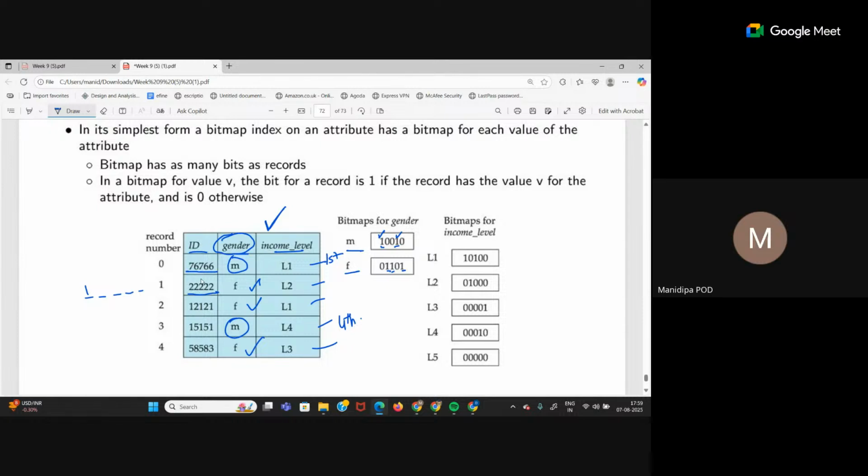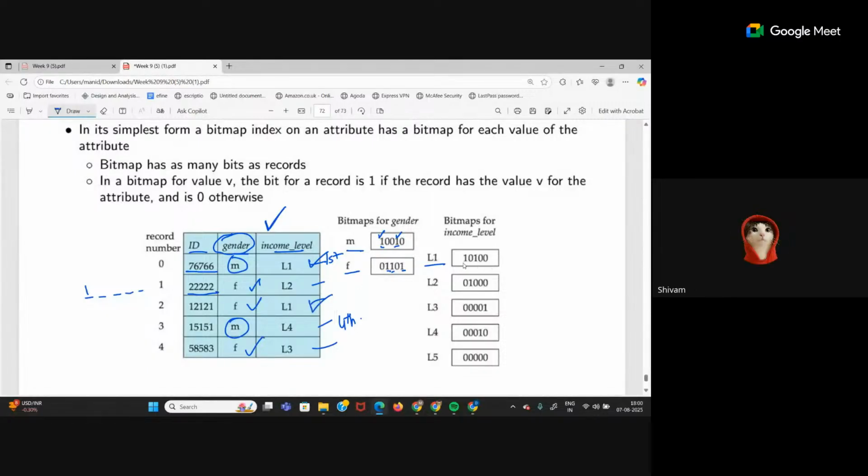Like in gender, only 2 unique values. Similarly in income level, how many unique values can you see? 4 different ones, L1, L2, L3, L4. So if I want to create bitmaps for income level, in L1, which bits will be 1? First bit and third bit.